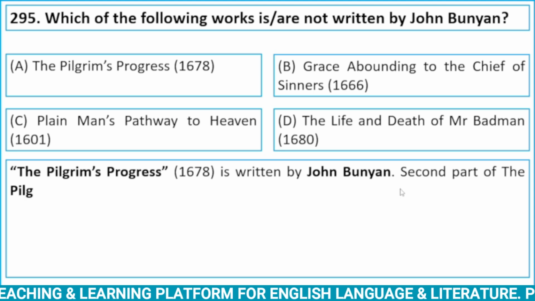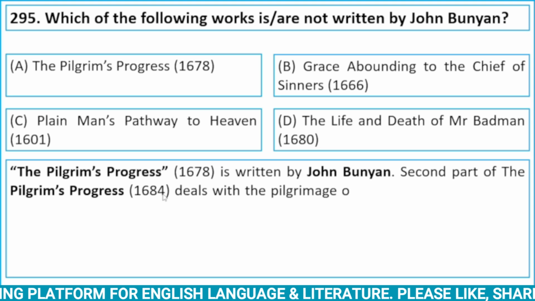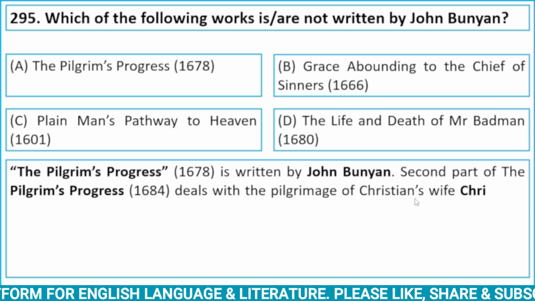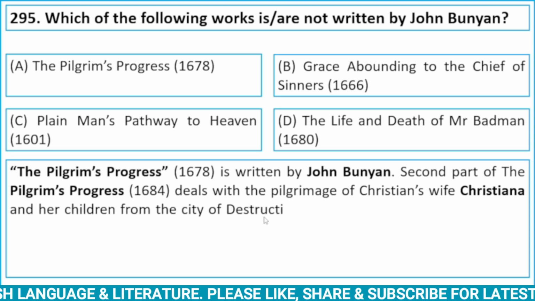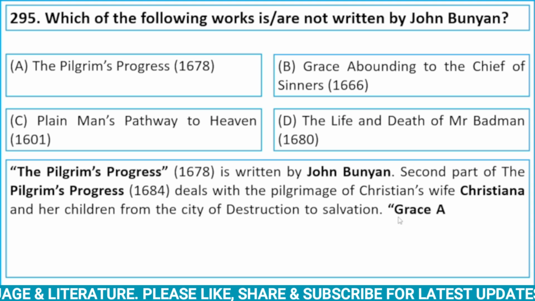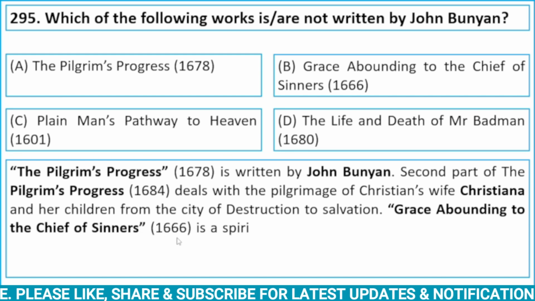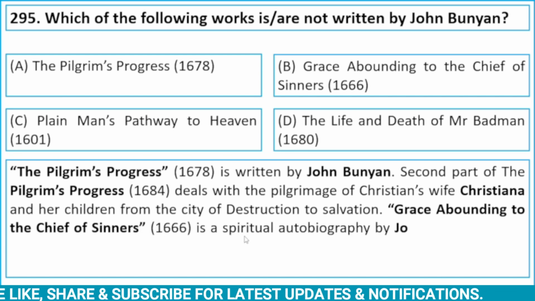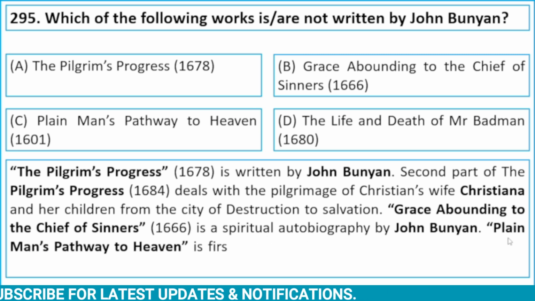The second part of The Pilgrim's Progress, published in 1684, deals with the pilgrimage of Christian's wife Christiana and her children from the city of destruction to salvation. Grace Abounding to the Chief of Sinners, published in 1666, is a spiritual autobiography by John Bunyan.